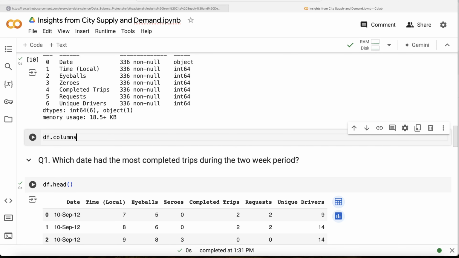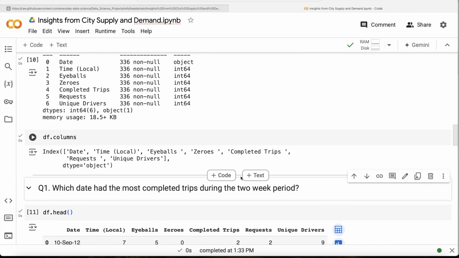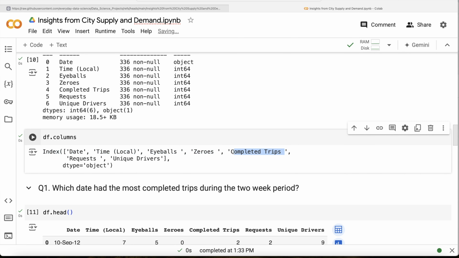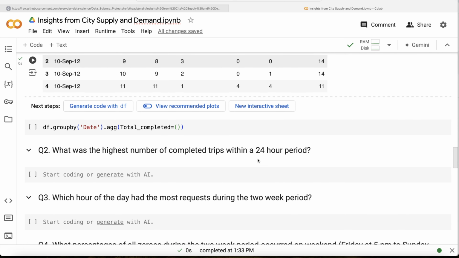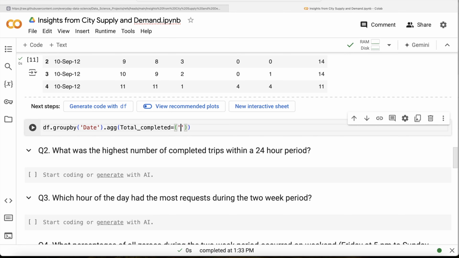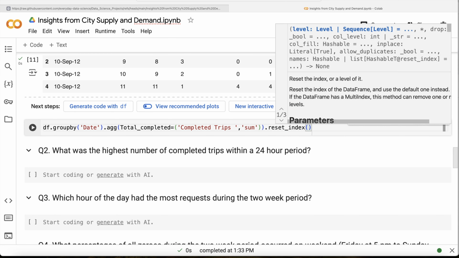So let us run this, and if you see, there are white spaces after certain columns but not after others. After completed trips there is actually a white space. So let us copy this. It would be useful throughout this project. So what we're doing is, take the column called completed trips, perform a sum, and let us do dot reset index. Let us see what we get in our output.